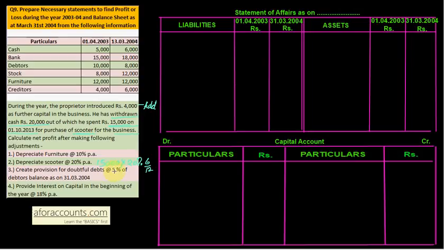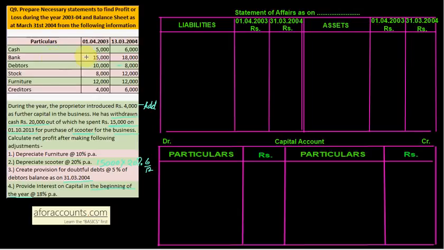Create provision for doubtful debts at the rate 5% of debtors balance as on 31/3/2004. So debtors जो दिया हुआ है 8,000 उस पे हमको doubtful debts के लिए provision खड़ा करना है. That is additional information. Provide interest on capital in the beginning of the year. See, specifically mentioned beginning of the year पे हमको कैपिटल 18% इंटरेस्ट देना है. So पहले capital find out करते हैं, फिर उस पे interest लगा पाएंगे. So start statement of affairs with cash.